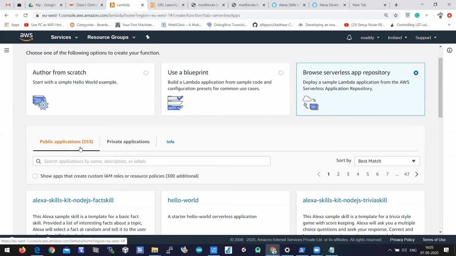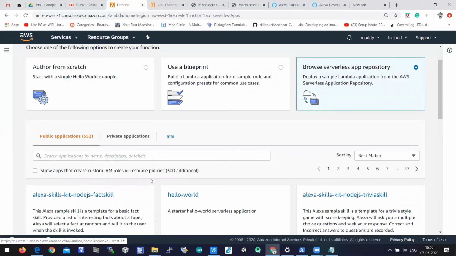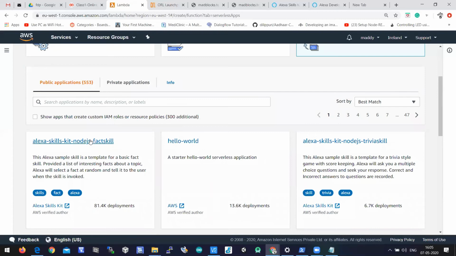These applications are sometimes Node.js in JavaScript, and there will be Python based functions also. So the programming language can be JS or Python. Here, if you look at this, it is JS, so it is JavaScript.